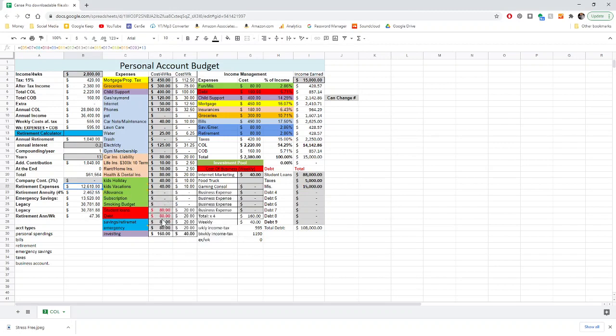So I can now take my retirement savings line item and say, what happens if I put $200 here? Now I'm making $153,000 after 13 years. What happens if I put $2,000 a month here? Now I'm at 1.5 million. What happens if I put $5,000 here? Now I'm at 3.8 million.